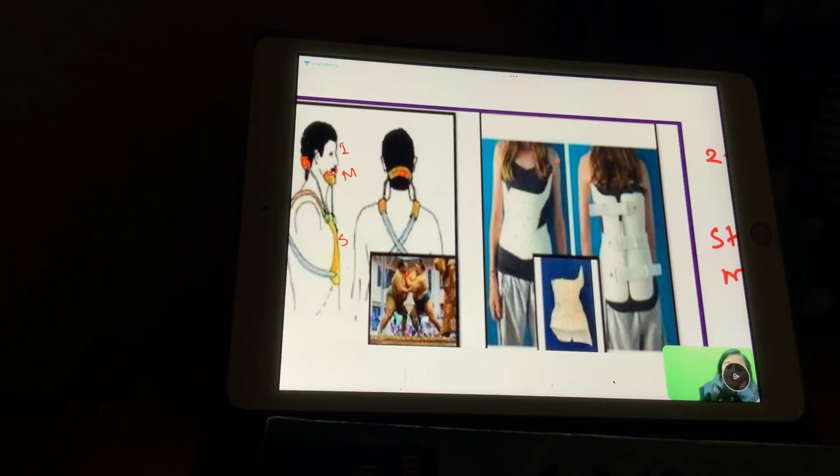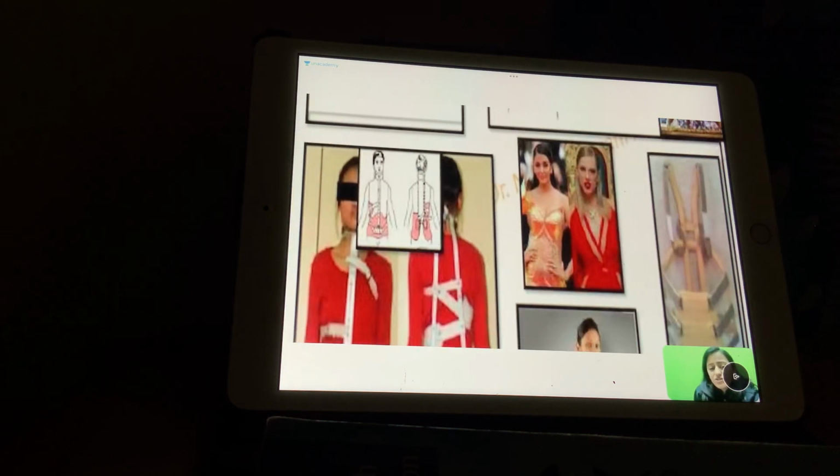This one which we see here, this is like an off-shoulder dress, right? The off-shoulder dress. So imagine the beautiful girls in Boston. They wear this off-shoulder dress. So Boston brace is the off-shoulder. And what is it used for? This is used for scoliosis. Okay, this is for the spine. This is used for scoliosis.